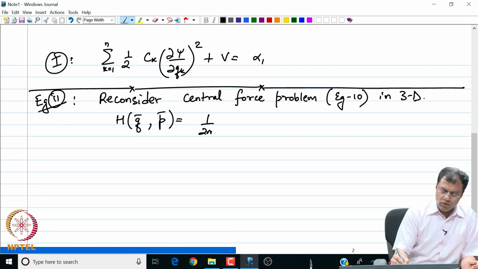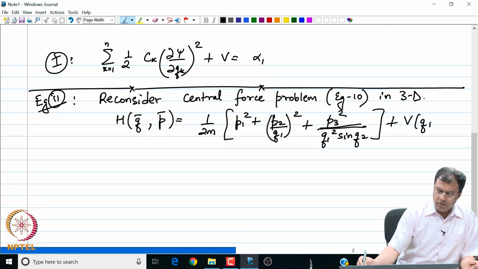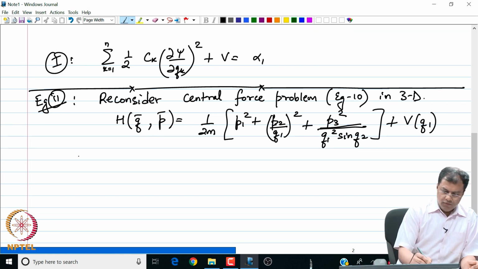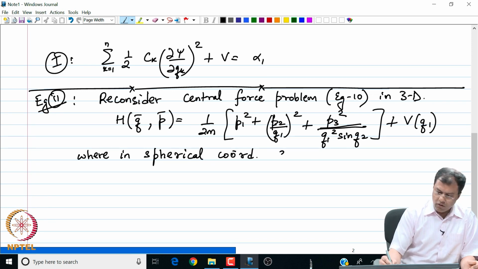This is also equal to 1 by 2m times p1 square plus p2 square by q1 square plus p3 square by q1 square sine square q2, plus V of q1, where in spherical coordinates, q1 is equal to r. This is just one example.